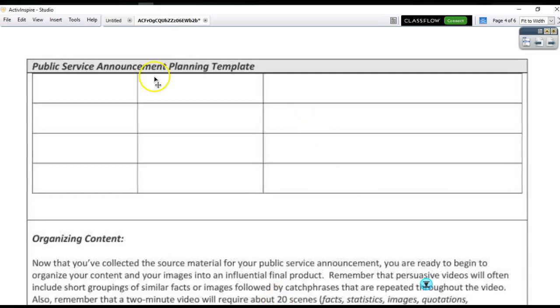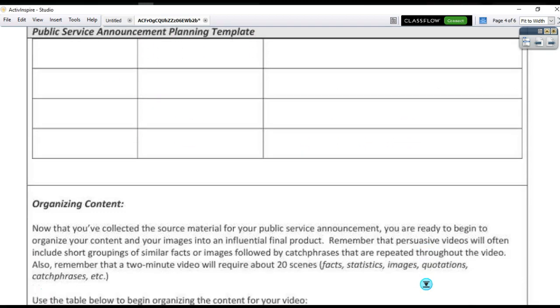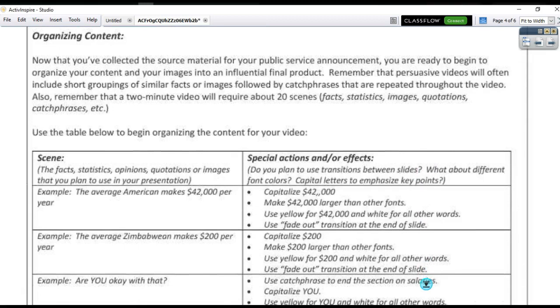Alright, so this is page 4 of your public service announcement planning template. This is the rest of page 3 for you to put your information about your pictures. And now it's time for you to organize your content. Now that you've collected the source material for your public service announcement, you're ready to begin to organize your content and your images into an influential final product.